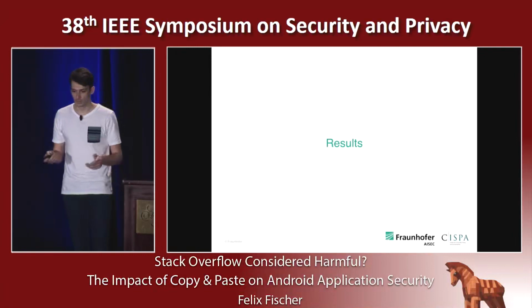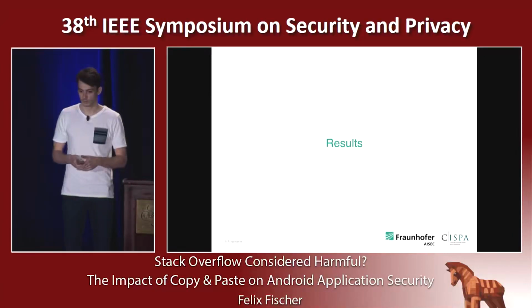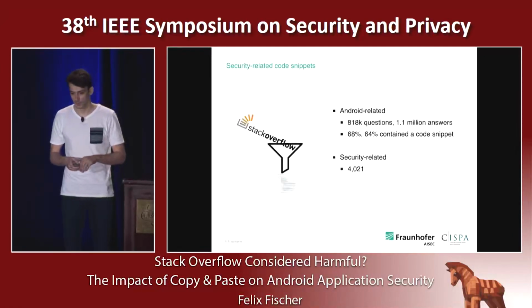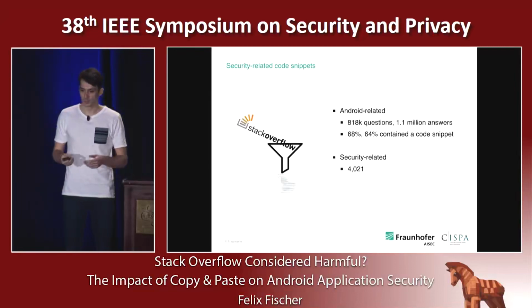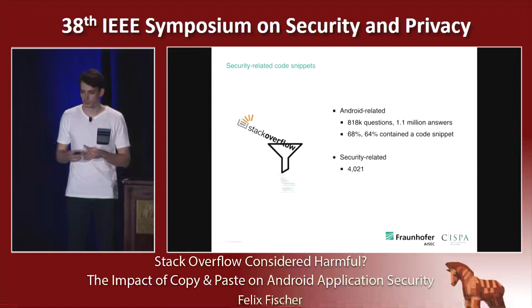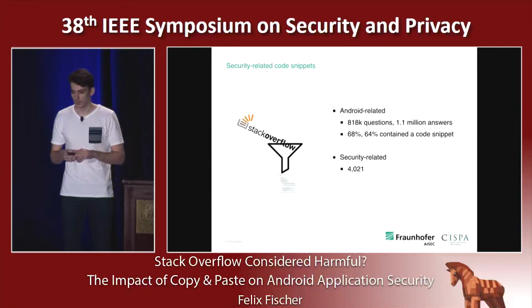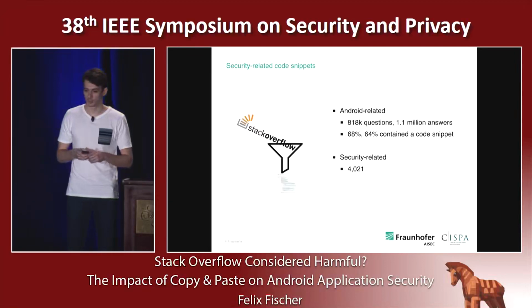So now let's have a look at the results of our processing pipeline. From the 30 million posts available on Stack Overflow, we obtained 2 million Android-related posts, and a little bit more than 60% of these posts contained a code snippet. And from these code snippets, we only obtained 4,000 security-related code snippets.